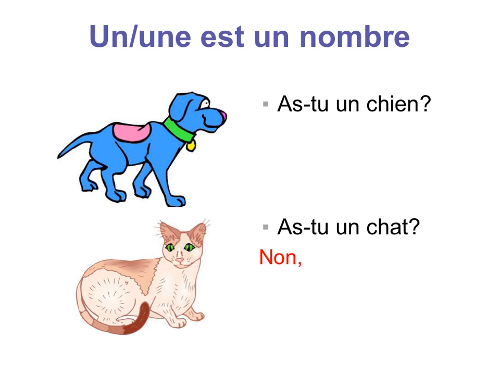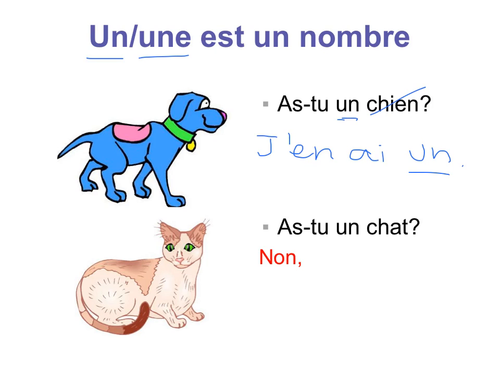And then finally, don't forget that un or une, even though it might mean a, that's also a number. So when you say I have a dog, you're kind of saying I have one dog. So if we had as-tu un chien, and we wanted to replace chien, we can't use le, because it's not le chien. We're not talking about a specific dog. We're talking about a dog, one dog. So if we respond to this question, we would say j'en ai un. We have to keep that en to say that, yeah, I have one.